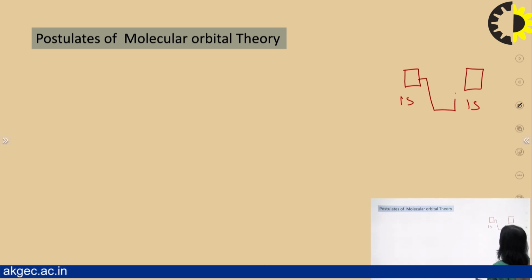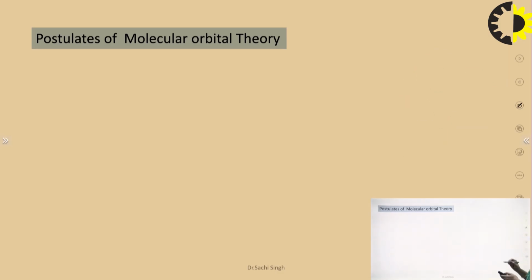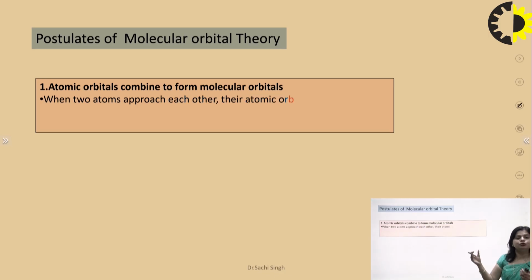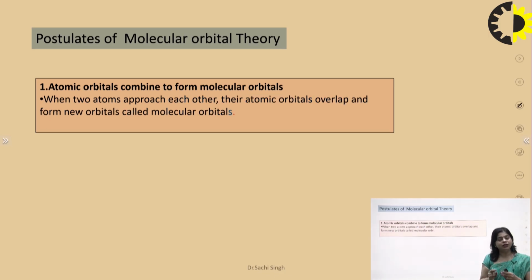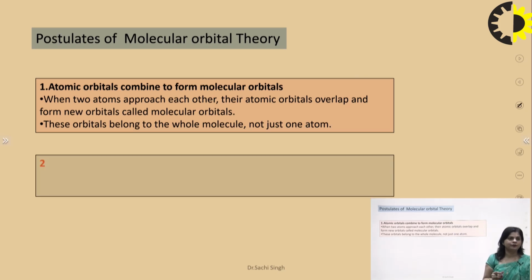There is a formation of one bonding molecular orbital, which is of lower energy and represents sigma 1s, and the other one is sigma star 1s. So that is one of the postulates, which explains the combination of two atomic orbitals, and after combination, the individual identity of each atomic orbital is completely lost.